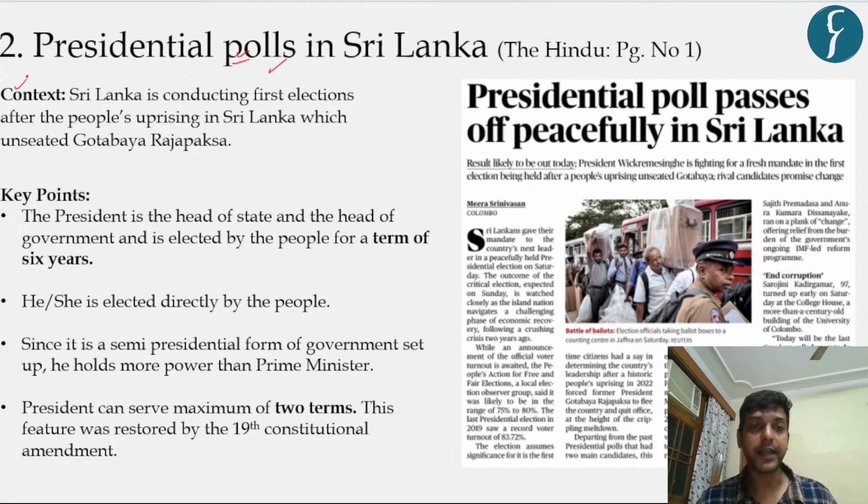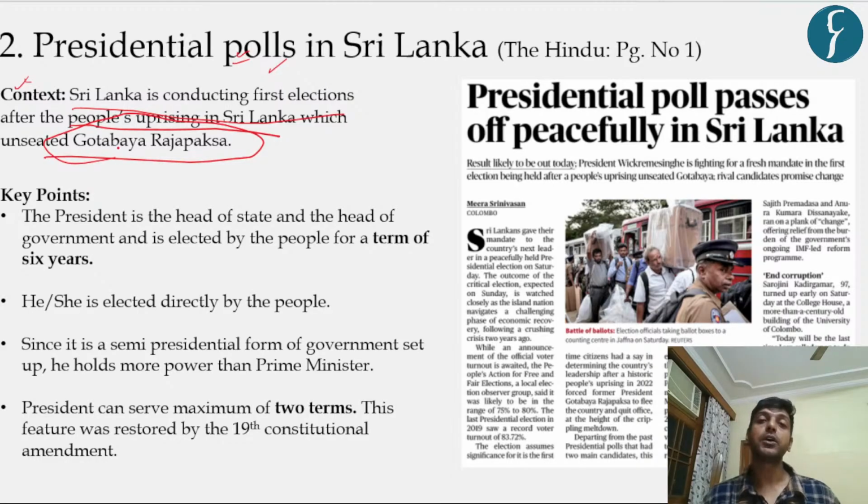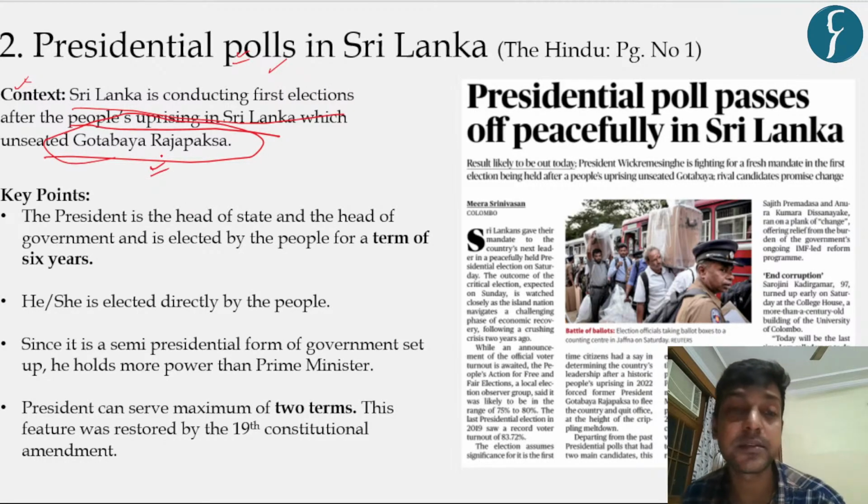So let us see the context. Sri Lanka is conducting its first election after the people's uprising in Sri Lanka, which unseated Gotabaya Rajapaksa. There was a civil disobedience movement going on in Sri Lanka, leading to a lot of loss of livelihood and lives. This engulfed the region, and at the same time, it led to the migration of a lot of Tamilians, especially Sri Lankan Tamils, to our territory,